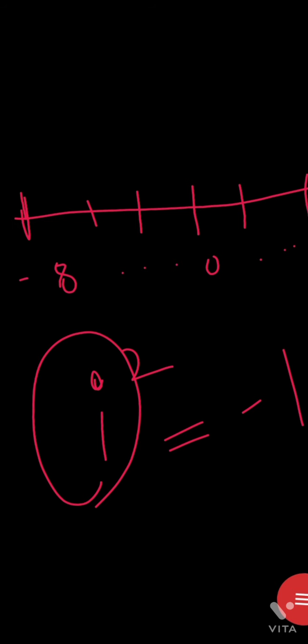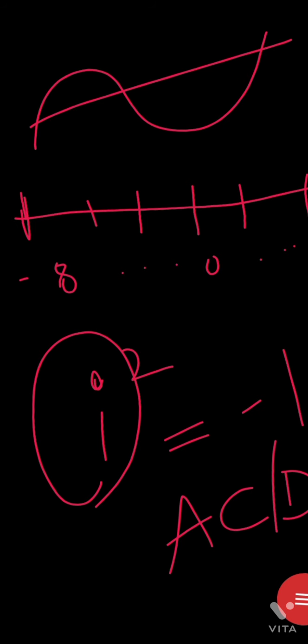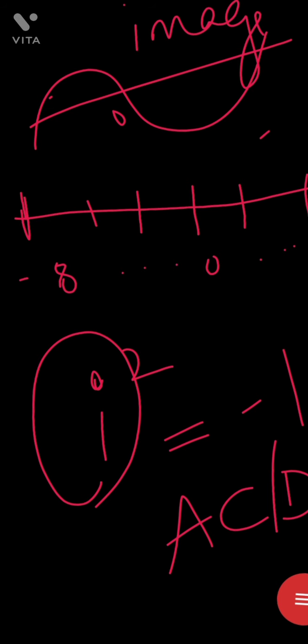So these unreal numbers help in understanding the change in the current flow in AC and DC currents, if you are aware. There will be some kind of sine values that will be formed. With this they will estimate the power supply that is happening, how it is happening, if there are any fluctuations, how to handle that. In that case, the imaginary numbers are used. These imaginary numbers are unreal.